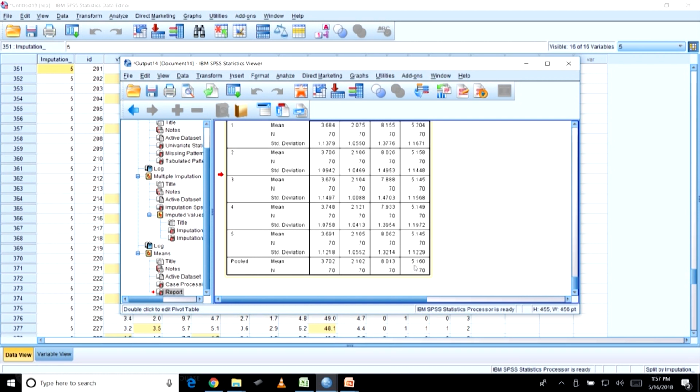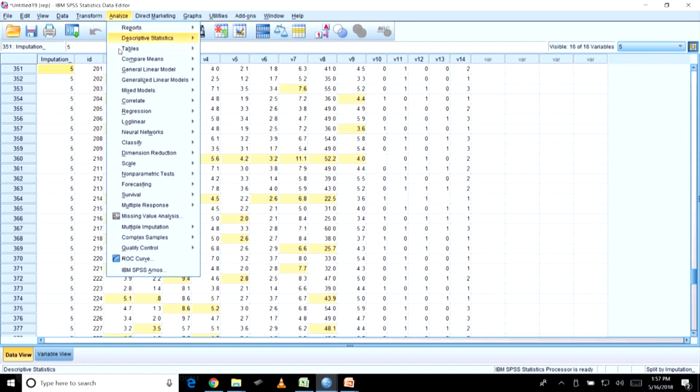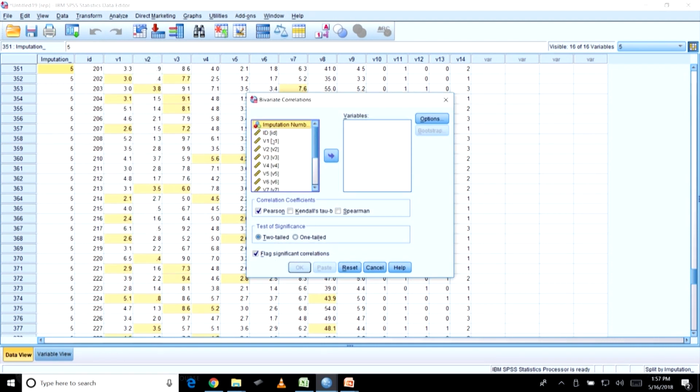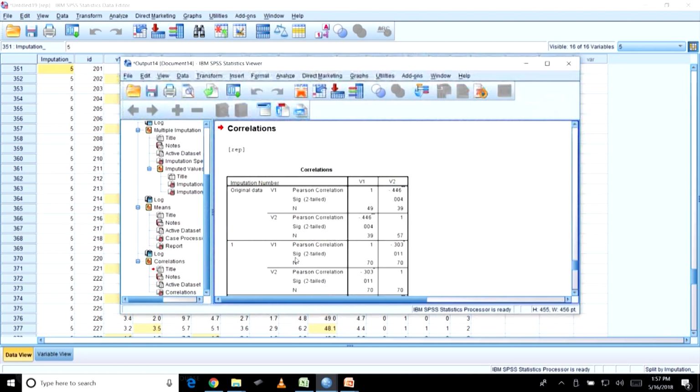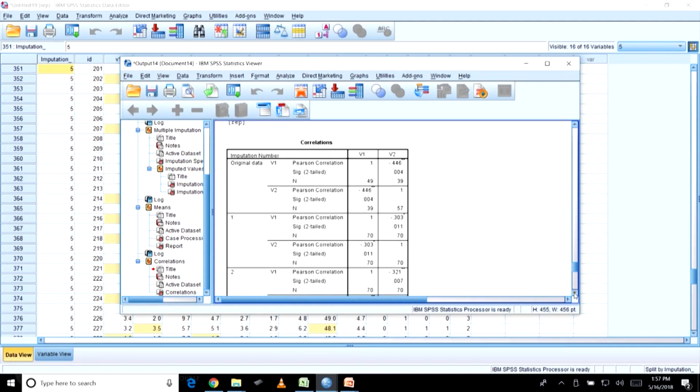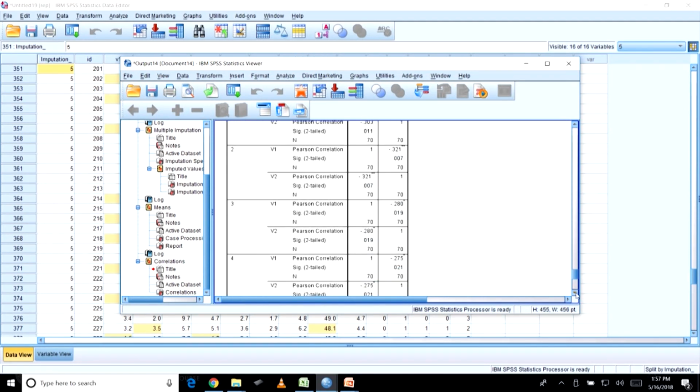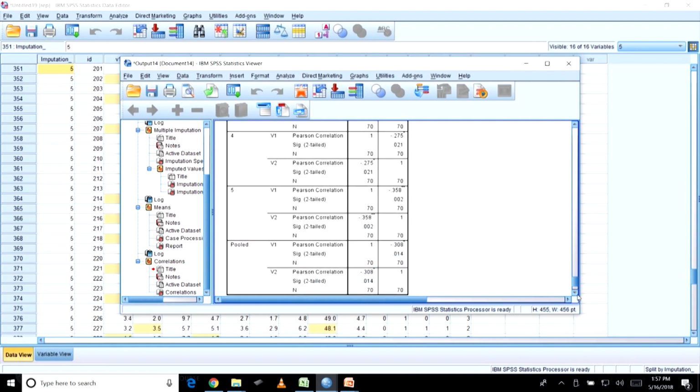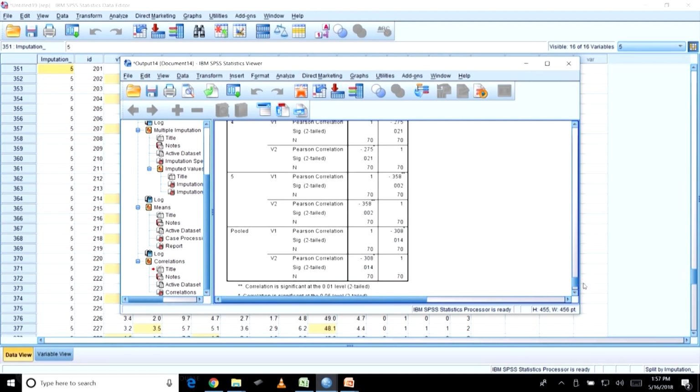You can do other analyses also. For example, I want to do a bi-weight correlation between, let us say, V1 and V2. Again, if you look at V1, V2 and the pooled result, you need not write in your research report about imputations 1, 2, 3, 4, 5. Instead you will write the pooled value. This is the final outcome.